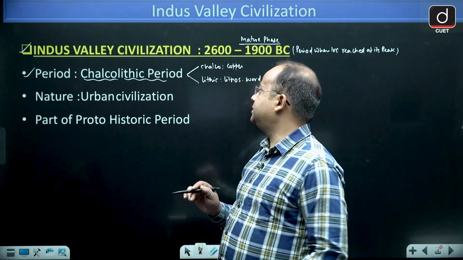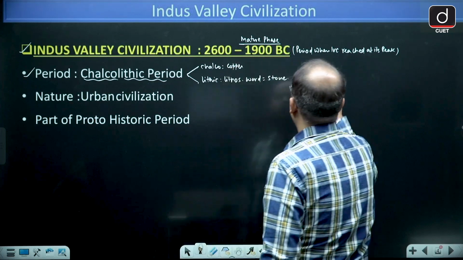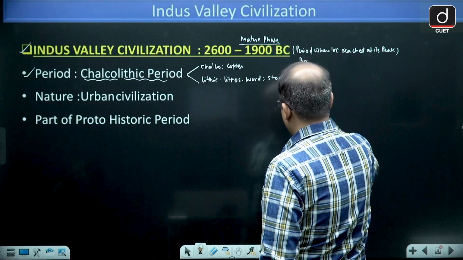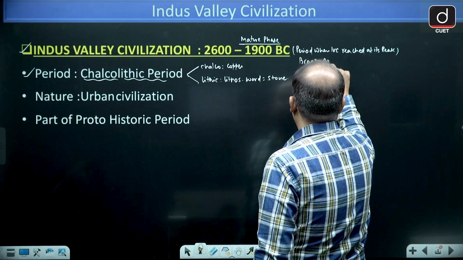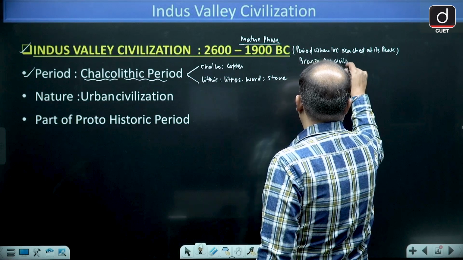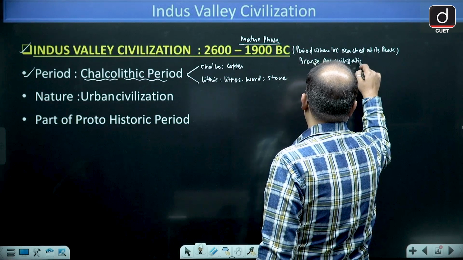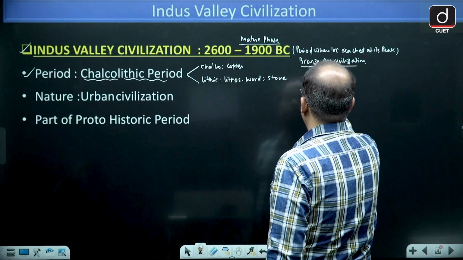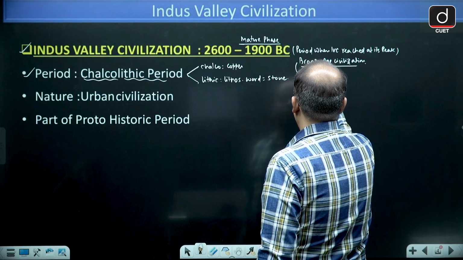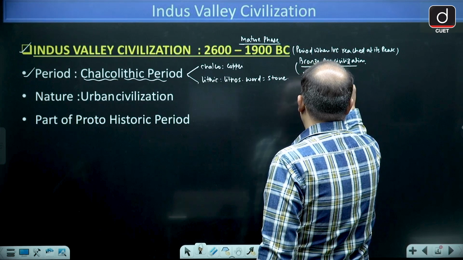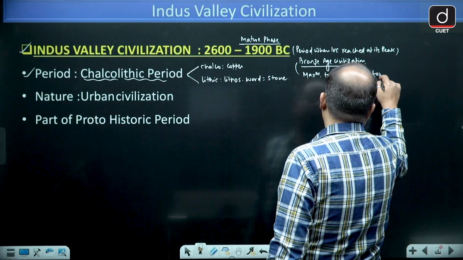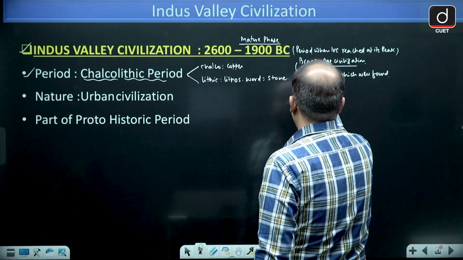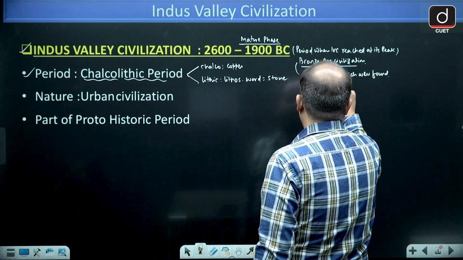Therefore, it is also known as a Bronze Age civilization, because the maximum tools which were found were made of bronze.